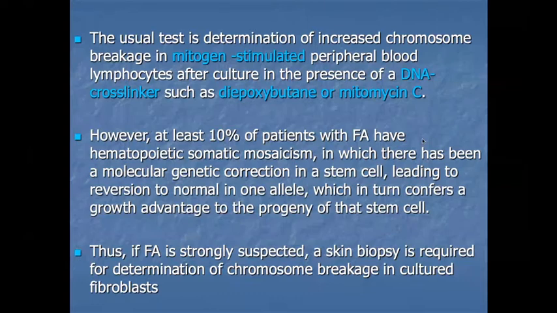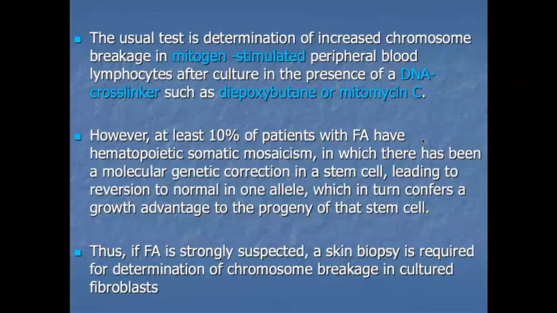after culture in the presence of a DNA cross-linker such as diepoxybutane or mitomycin C. Mostly these drugs are used in metaphase, when the cell division is stopped during metaphase and we see the chromosomes. How do they separate it? Are they normal or abnormal? So these are the drugs we use to see them: diepoxybutane and mitomycin C.